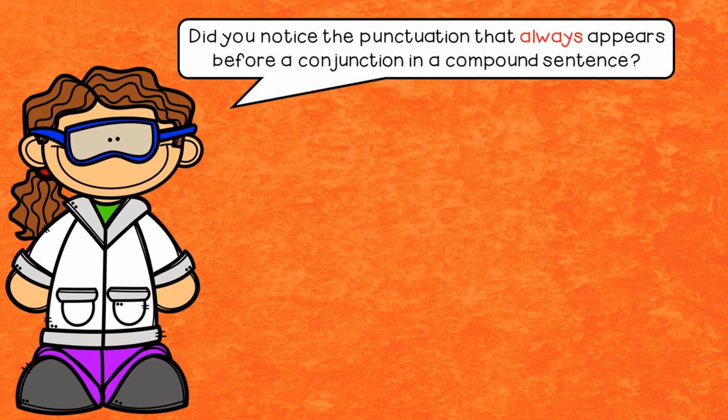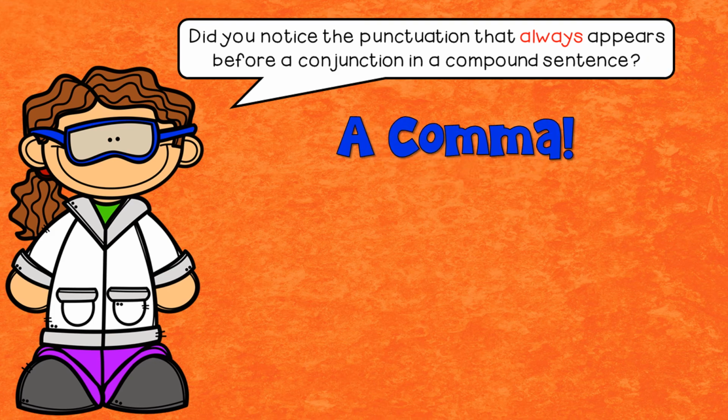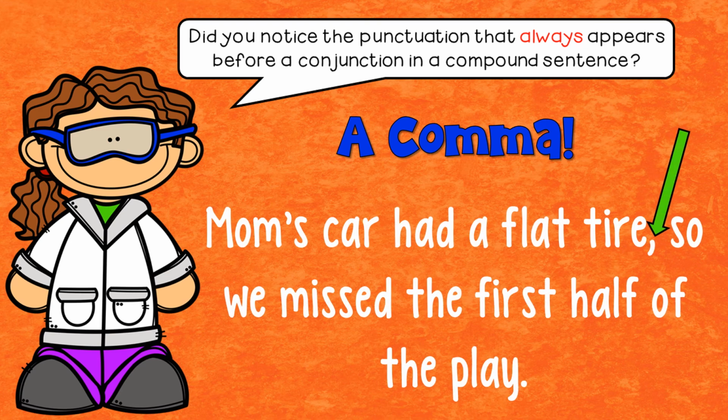So when we look at those, did you notice something that was always with my coordinating conjunction? I'm hoping that you did. You should have. We always put a comma. So a comma will always come before a coordinating conjunction. Notice I emphasize that. It's in your notes, you need to know it. There's always a comma in front of our coordinating conjunctions to make our compound sentences. For the example, Mom's car had a flat tire, we had a comma in front of so.